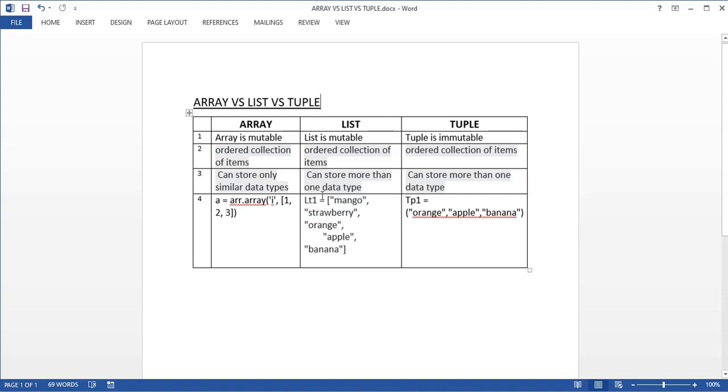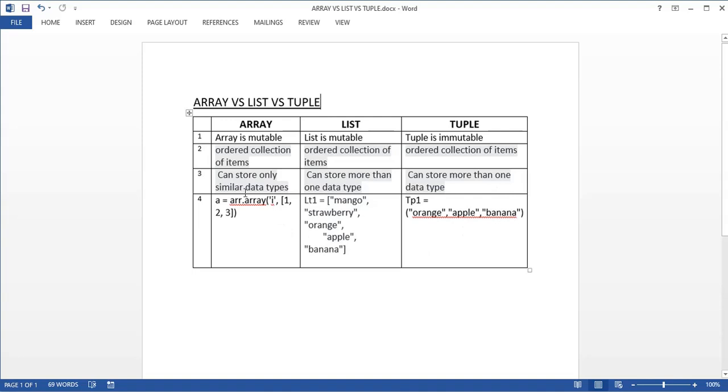So when you write LTV1 and in brackets you write the zeroth index, mango will be given. First index, strawberry will be given. Second index, orange is there. Third index, apple is there. So basically they are ordered one after the other. Okay. So all the three are ordered.